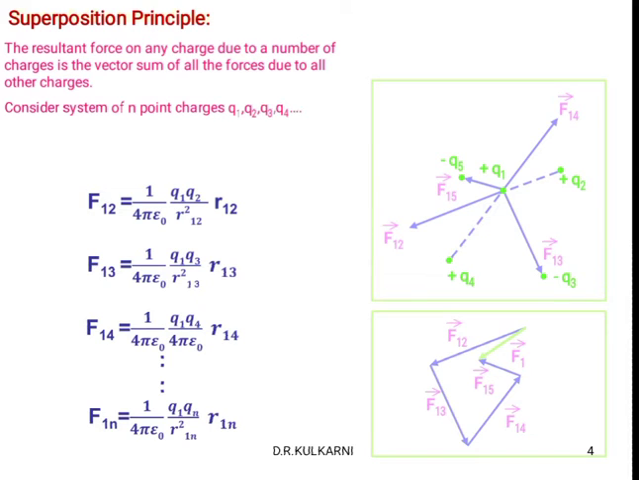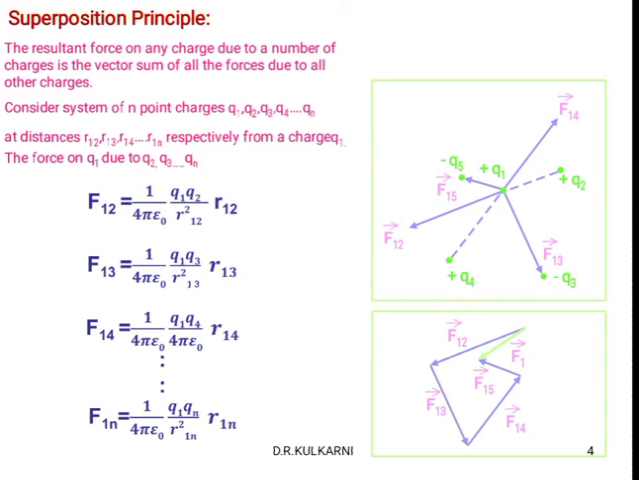Consider a system of n point charges Q1, Q2, Q3 and so on up to Qn. We consider here n number of charges at distances R12, R13, R14 and so on up to R1n respectively from the charge Q1. Then what will happen to the force? The force on Q1 due to Q2, Q3, Q4, Q5. What will happen to the forces?